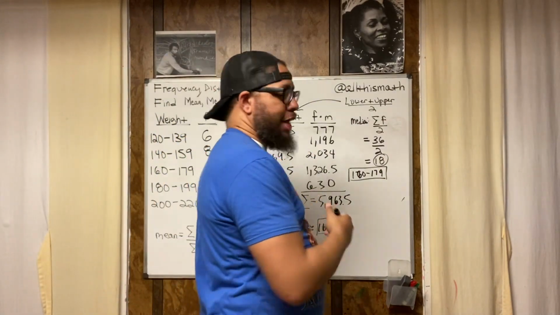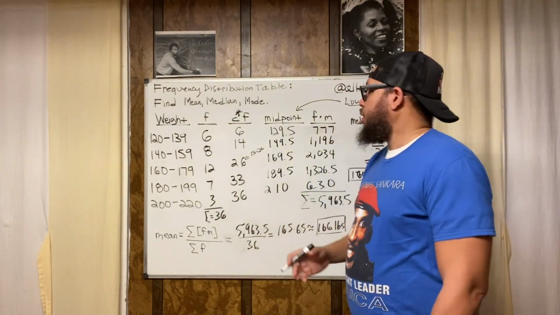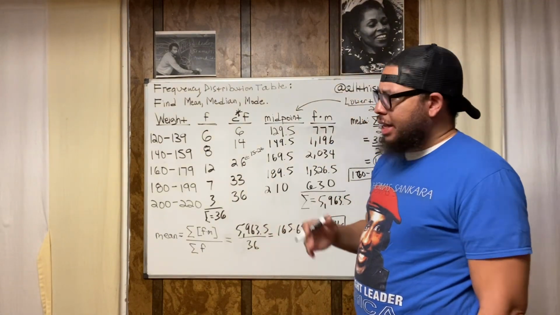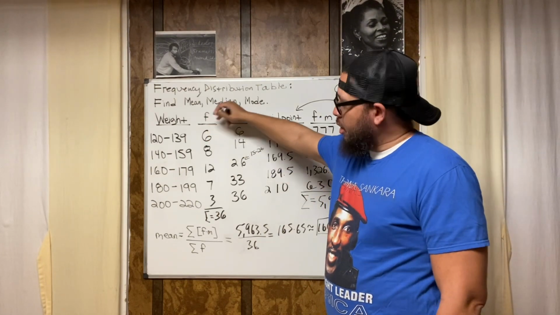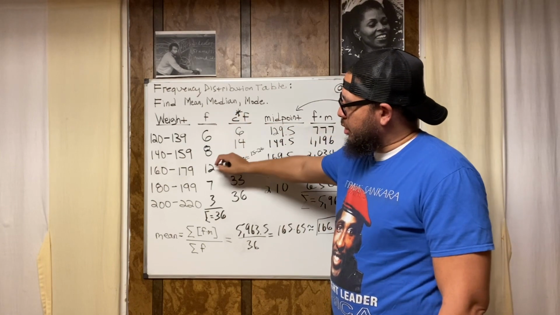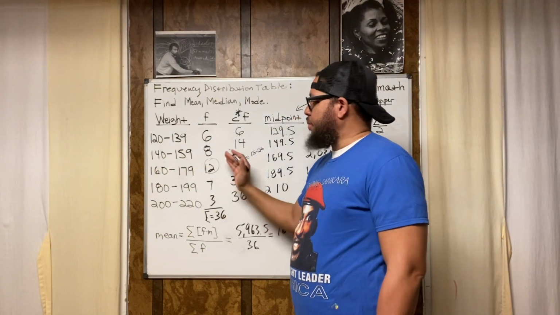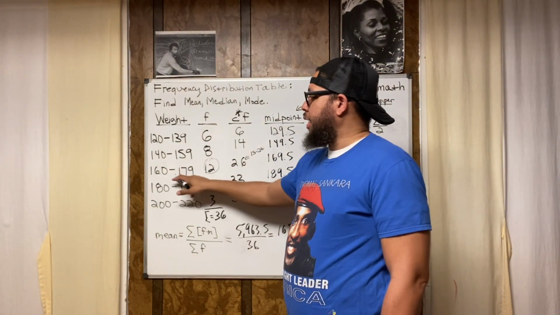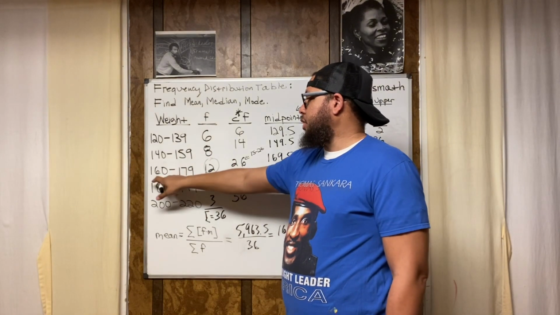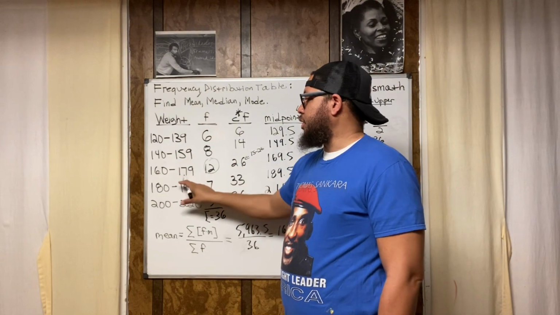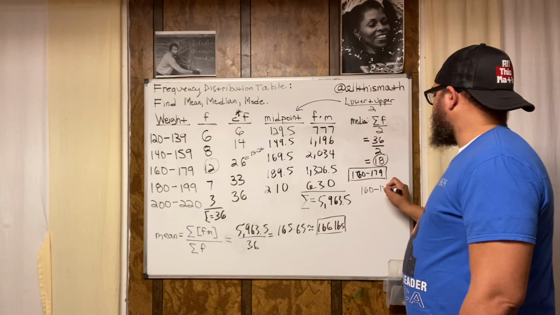Now, the last thing, last but not least, the mode. The mode is the value that shows up the most, the most popular value. So to find that, and like I said, this is probably the easiest, go to the frequency column. Look for the number that is the biggest. 12 is the biggest. That means the largest amount of people are in this weight class from this sample of data that was taken. The largest amount of people are in this weight class, 160 to 179. So that's the mode. The mode is also 160 to 179.